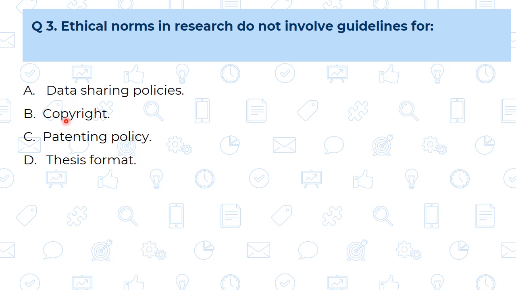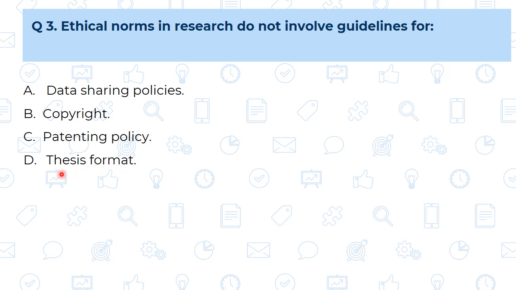Then second, copyright, and third, patenting policy. As we know, these are the intellectual properties. So these intellectual properties should be treated very respectfully by the researcher. Means the credit should go to the original author in the proper way. That's why at these two stages ethical guidelines are necessary. Then fourth one, D, that is thesis format.